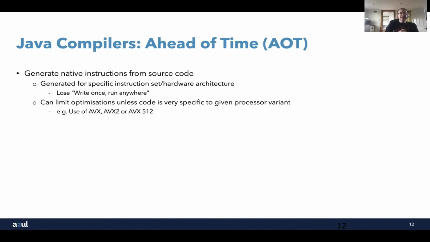Now, one of the things that immediately does is lose the write once, run anywhere idea that we've always had within Java. So you can't simply take the same application and deploy it onto an instance of Linux running on Intel versus Windows running on ARM. You have to say, right, I'm going to be using this specific operating system, this specific hardware.